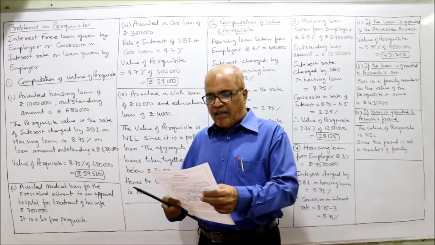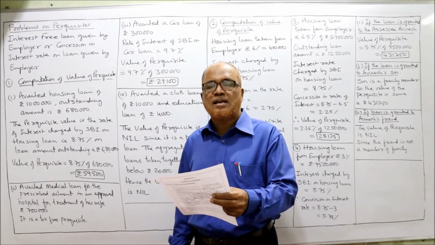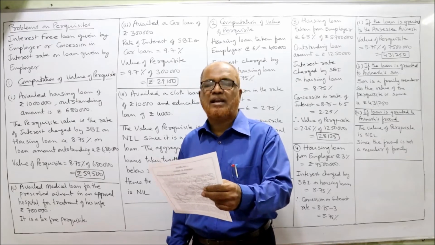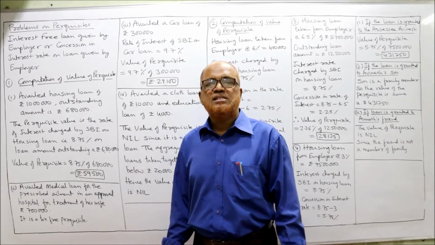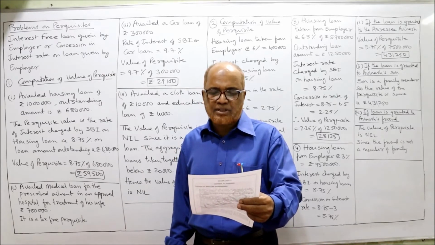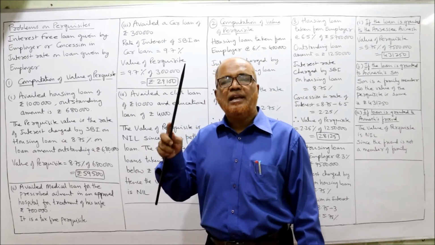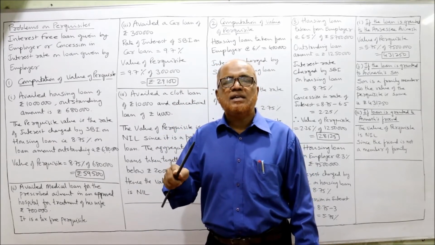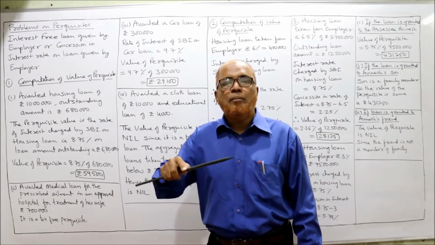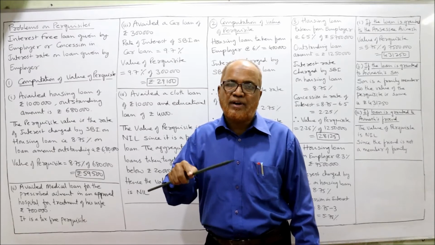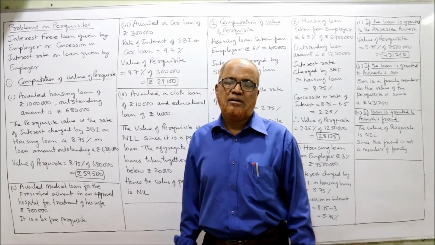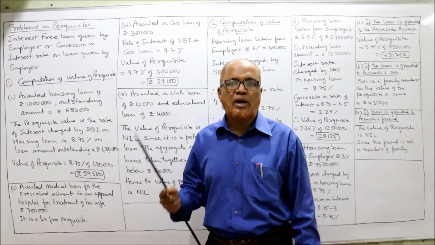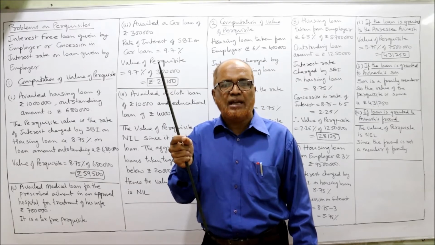Now, the second point: he availed a medical loan for the prescribed ailment in an approved hospital for the treatment of his wife, 7 lakh. The assessee's wife is suffering from the prescribed ailment. The Income Tax Act has given a list of diseases. So the Income Tax Act says if the employee has taken a loan from the employer for medical treatment of himself, herself or their family members, and the treatment is done in a prescribed hospital, then there are two conditions. First of all, prescribed ailment.